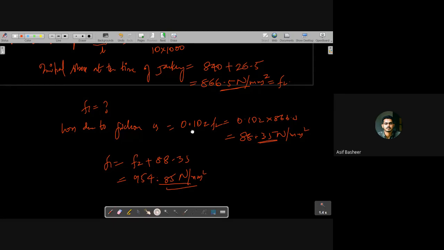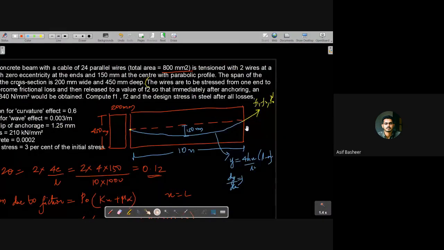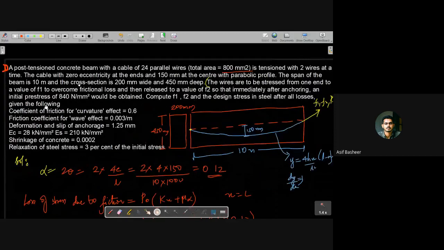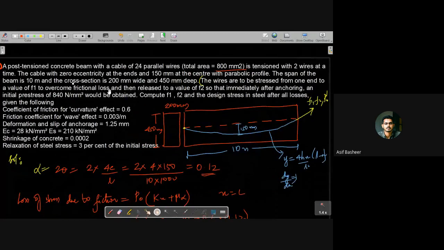F1, initially it was, the wires are to be stressed from one end to a value of F1 to overcome friction loss.